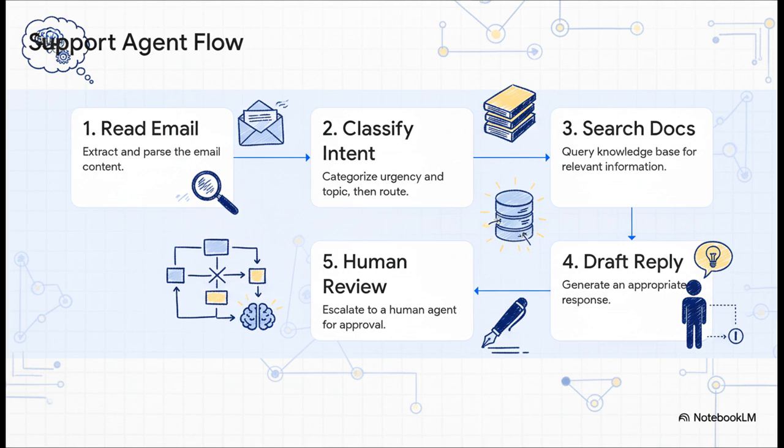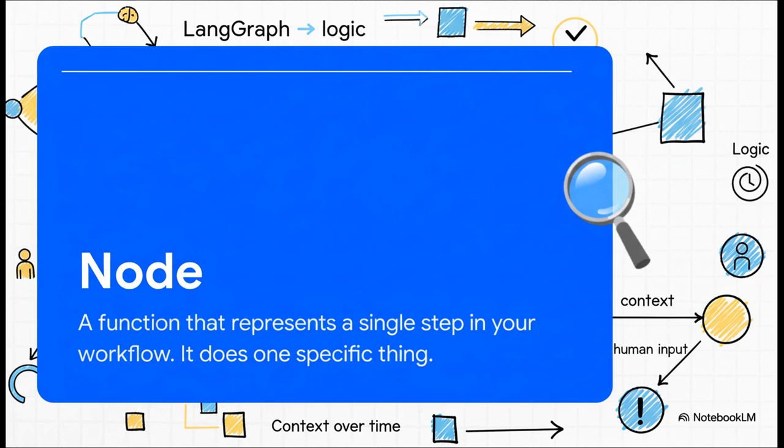Makes sense, right? In the world of LangGraph, we call each of these actions a node. A node is really just a function that does one very specific thing. So, read email, that's a node. Draft reply, that's another node. Think of them as the doers or the workhorses of our agent.